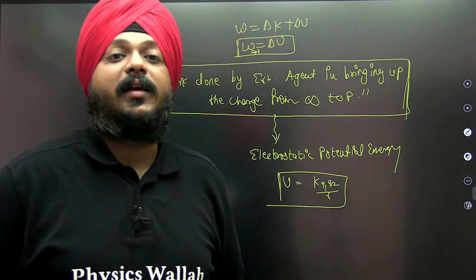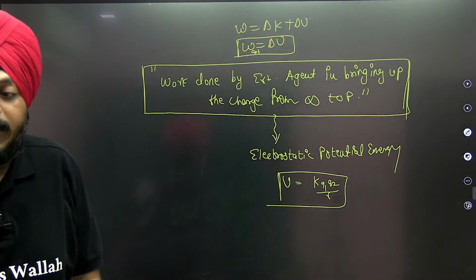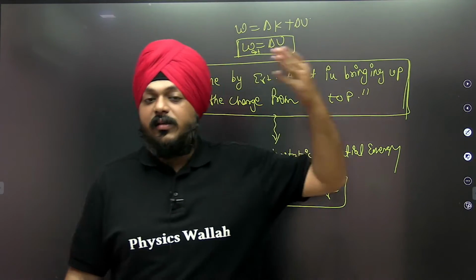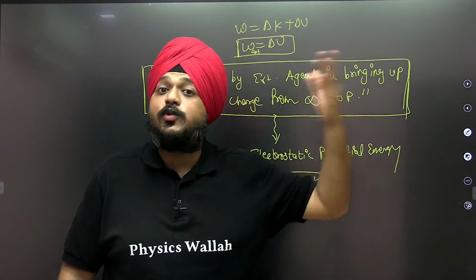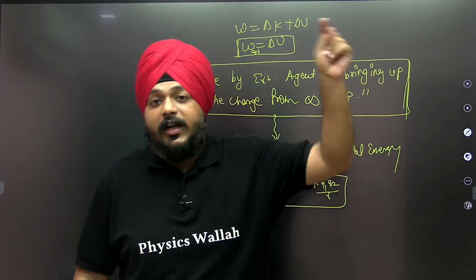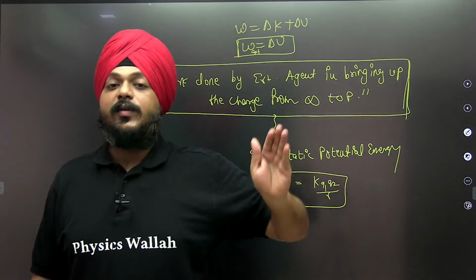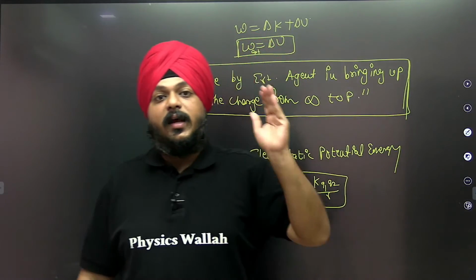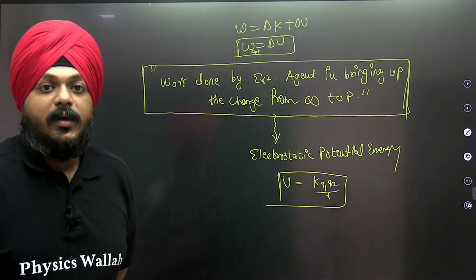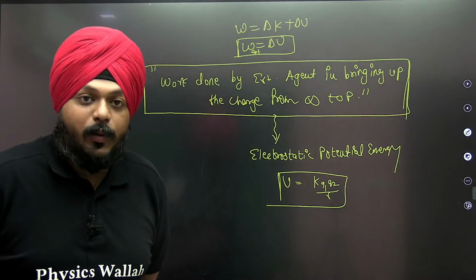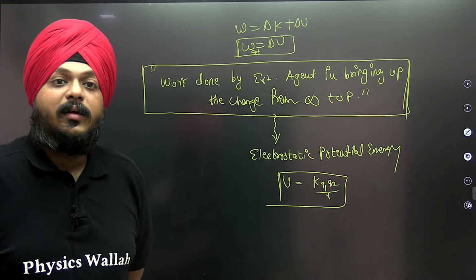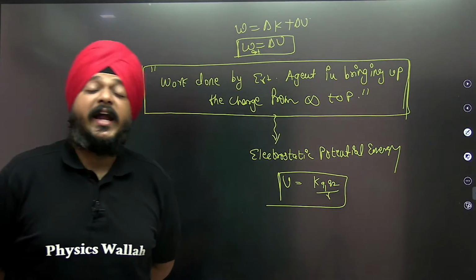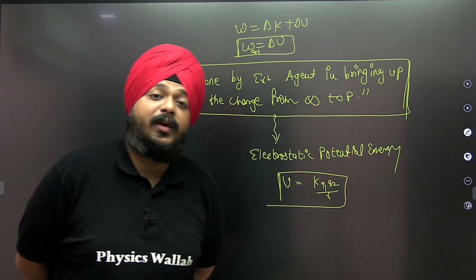This entire phenomenon, the work done, is stored in the form of potential energy. Why is it stored as potential energy? Because the field is conservative. We discussed this in the work, energy and power chapter in 11th standard: whenever work is done in a conservative field, or conservative forces like mg weight, gravitational force, spring force are involved. At that time I also told you about the electrostatic force.